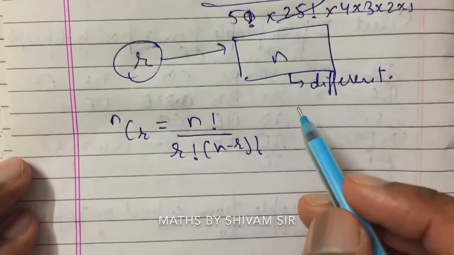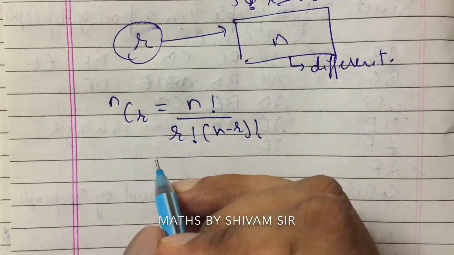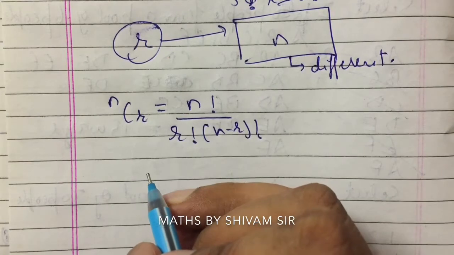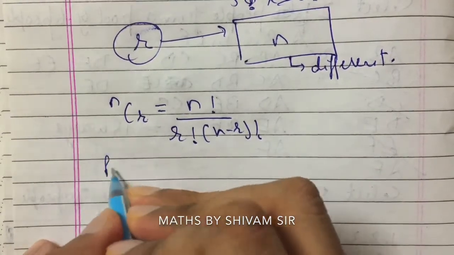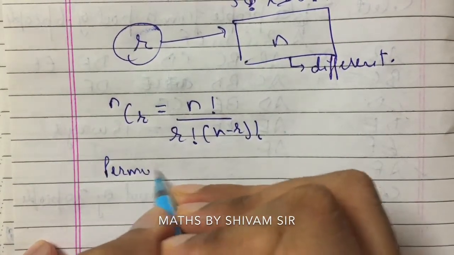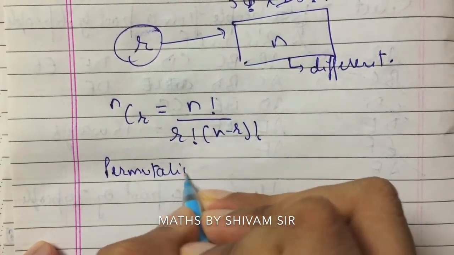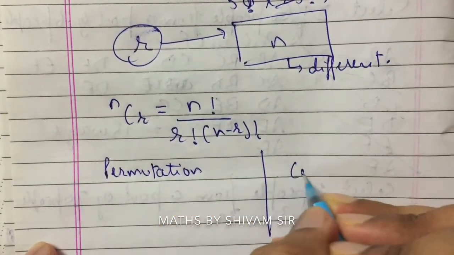So let's discuss the difference between permutation and combination. Permutation means arrangement of things. Order of things is important in permutation, whereas in combination, order of things is not important. It only means selection of things.